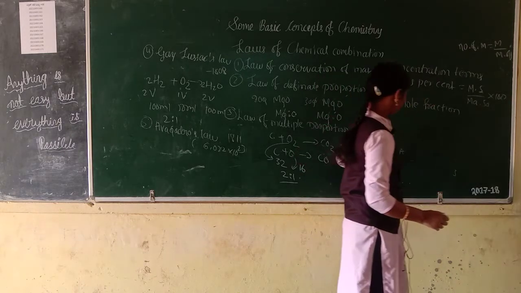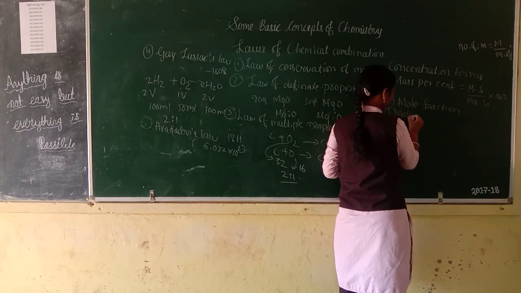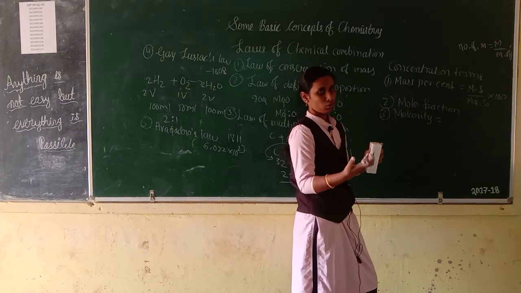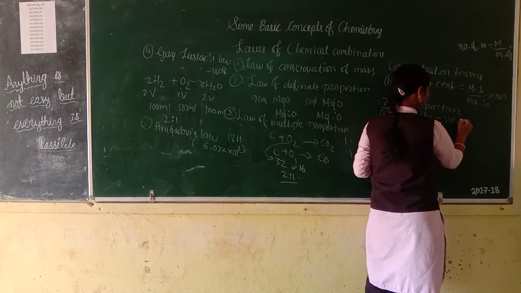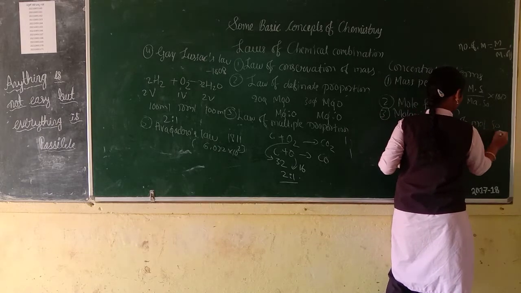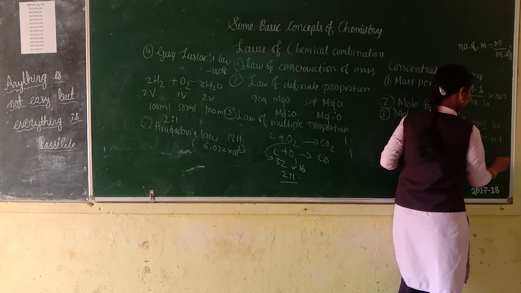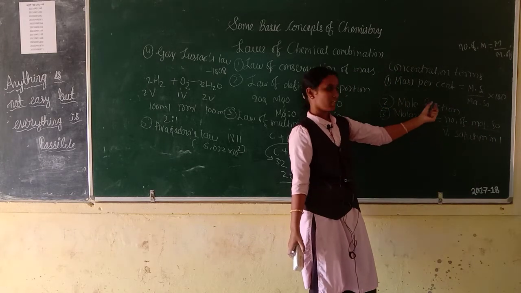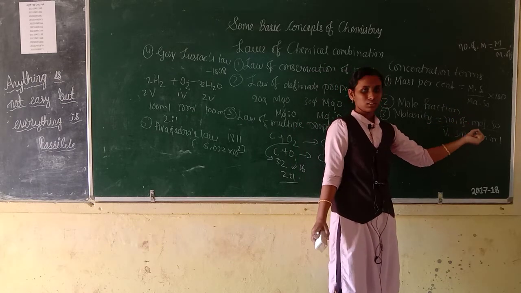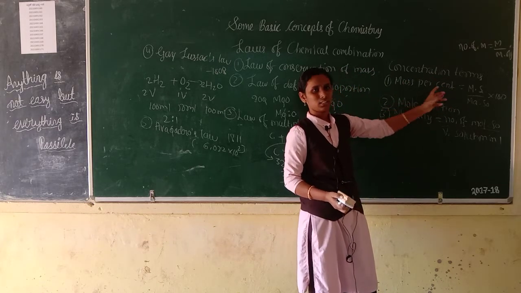Then molarity. The third one is molarity. Molarity means number of moles of solute by volume of solution in liters. Molarity is equal to number of moles of solute by volume of solution in liter. You should remember the formula only, then you can easily understand.